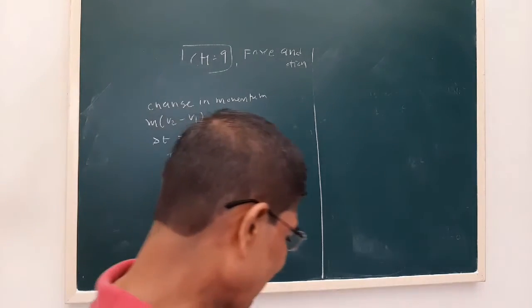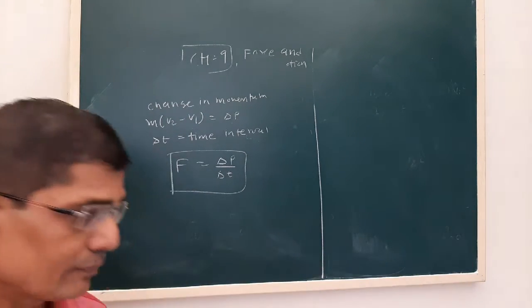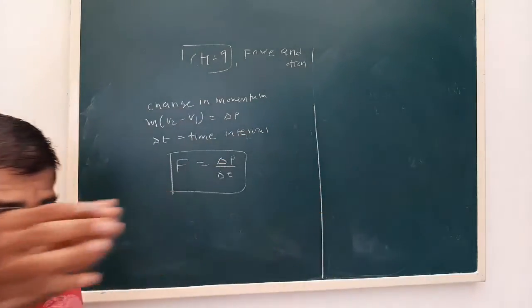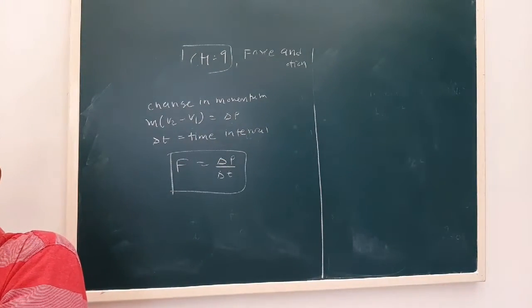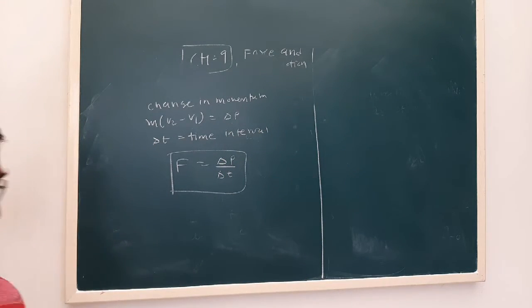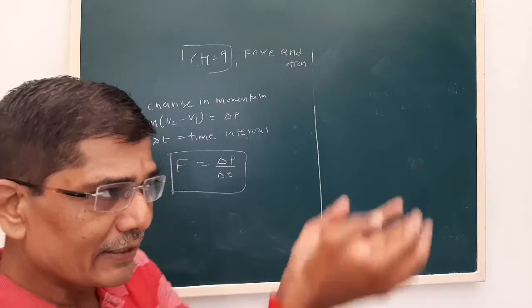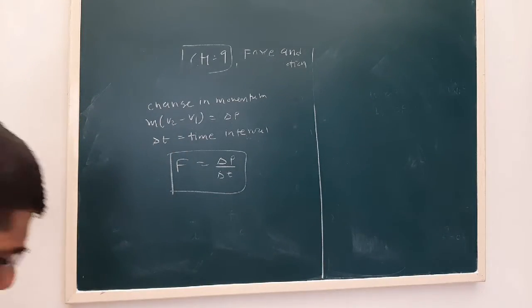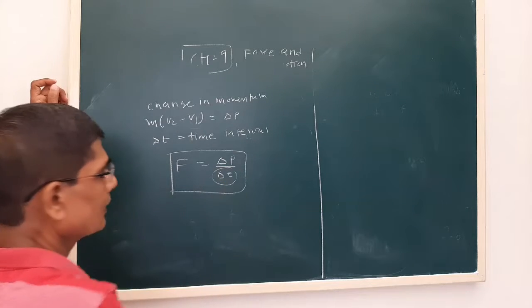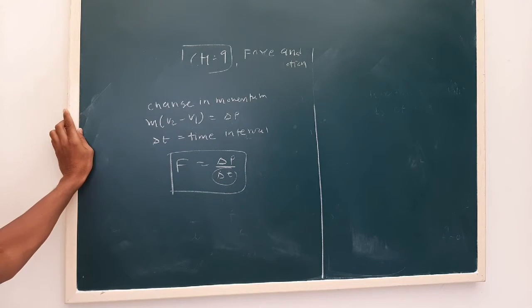For example, you might have seen the cricketer or a fielder catching the ball. Whenever he takes the catch, he takes his hands in the backward direction. So when he takes the catch in the backward direction, he increases the time interval between the ball and the hand.